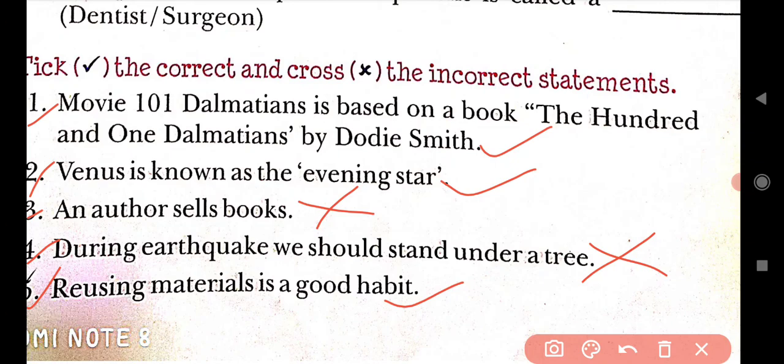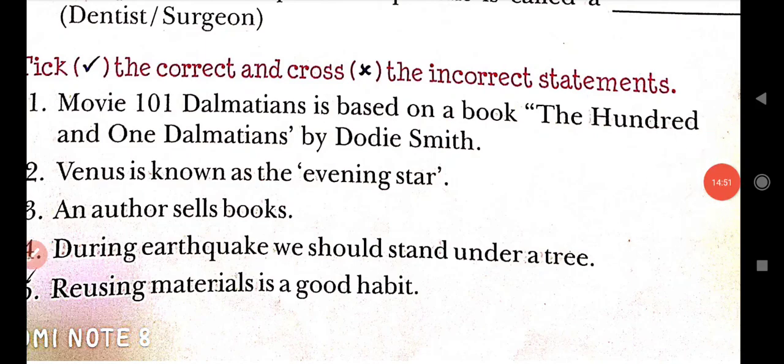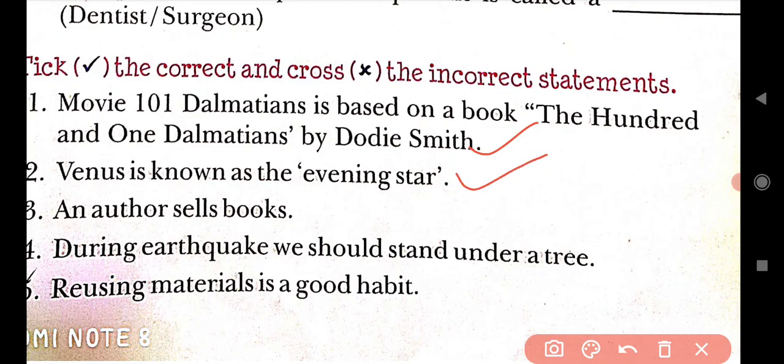So I will repeat again. See, the movie 101 Dalmatians is based on a book, The 101 Dalmatians by Dodie Smith. This statement is correct. Venus is known as the evening star. This statement is also correct. An author sells book? No, it's wrong. During earthquake we should stand under the tree? No, wrong. Reusing a material is a good habit? Yes, it is. This statement is correct.